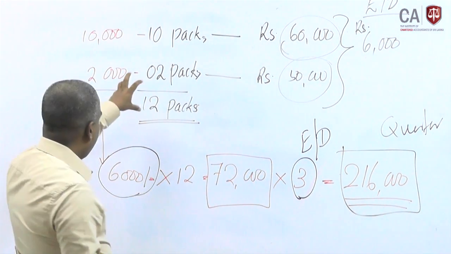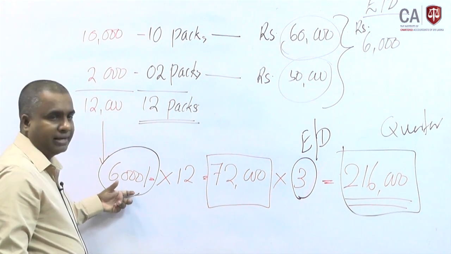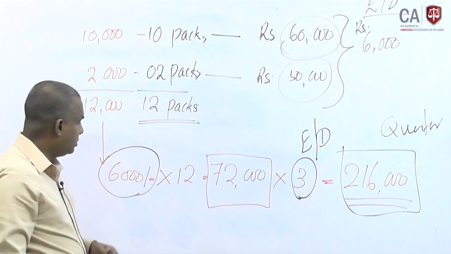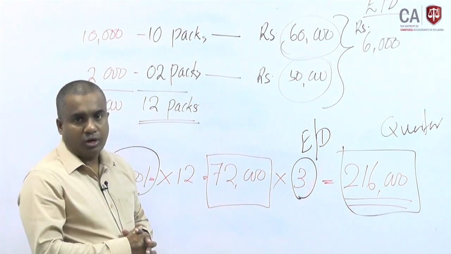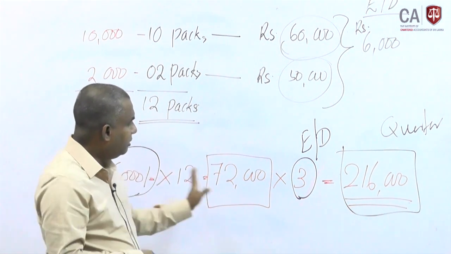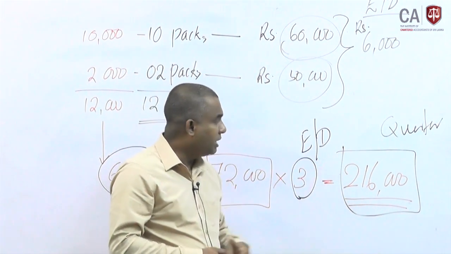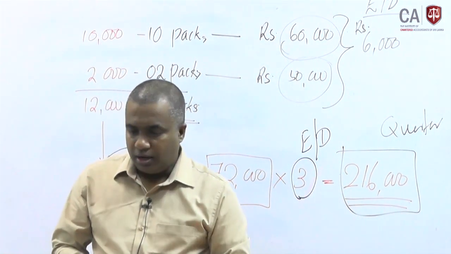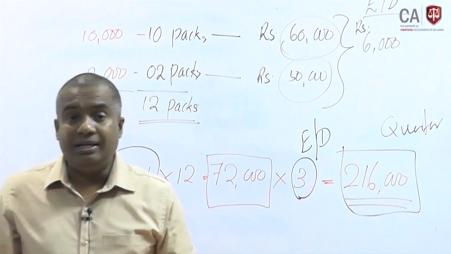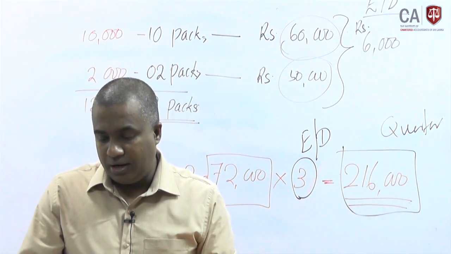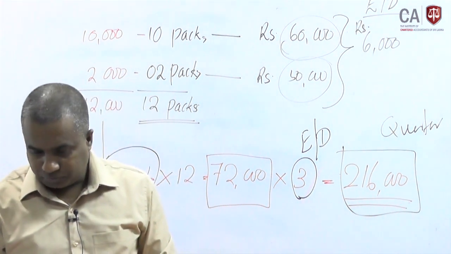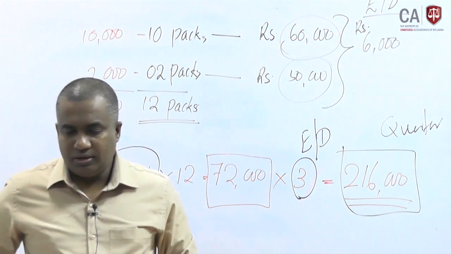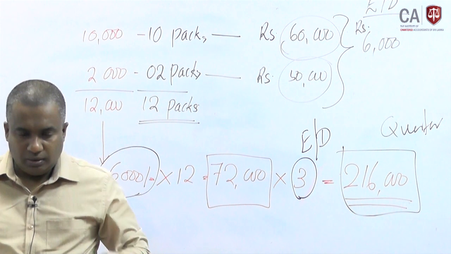Then for all 12 packs, for one pack the excise duty is decided as 6,000, so for the entire 12 packs we should decide 72,000 here for the 1 month. Then for a 3 month period we can take the total, 216,000 payable for the quarter. Likewise it can be decided. Second one, second example here.